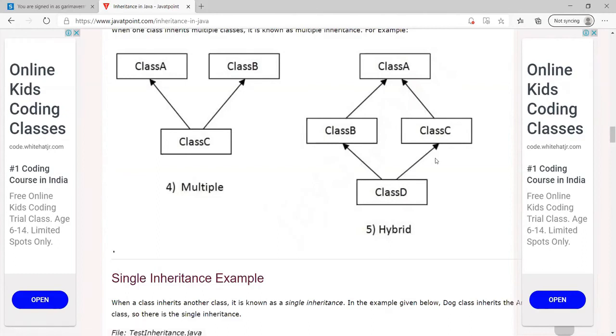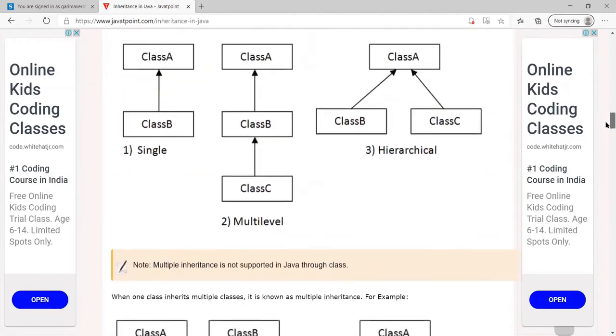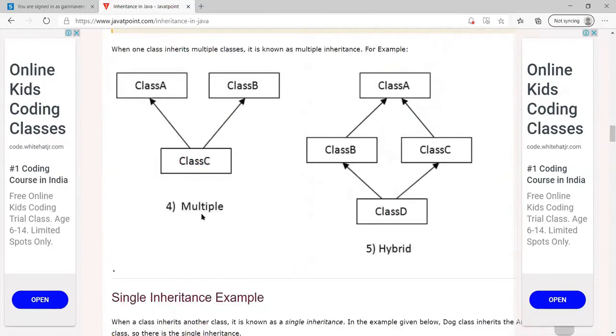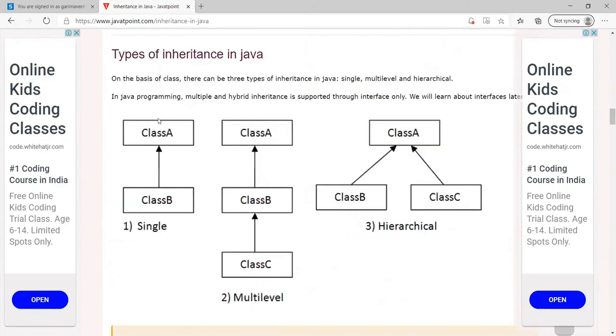Now, if we talk about Java, Java supports only three types of inheritance: single inheritance, multi-level inheritance, and hierarchical inheritance. These two inheritances cannot be implemented in Java directly, but we can implement them by using a concept that is called interface. That we'll see in the third unit. Okay, but in the second unit, we will see only these three types of inheritance.